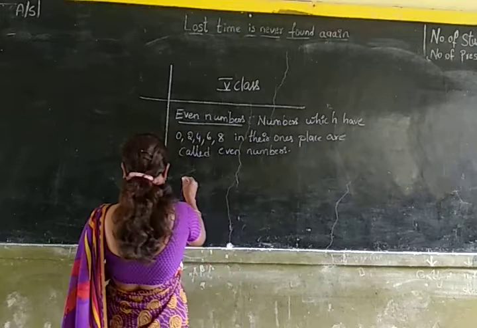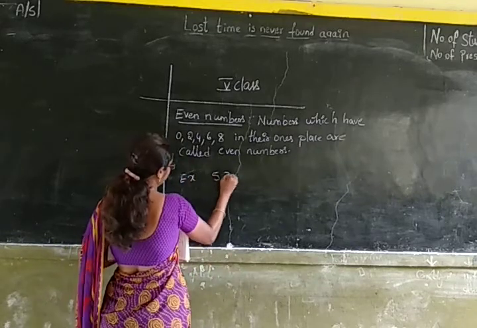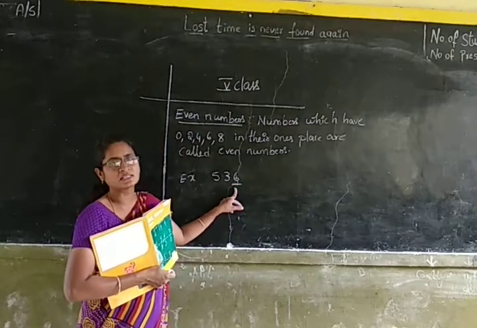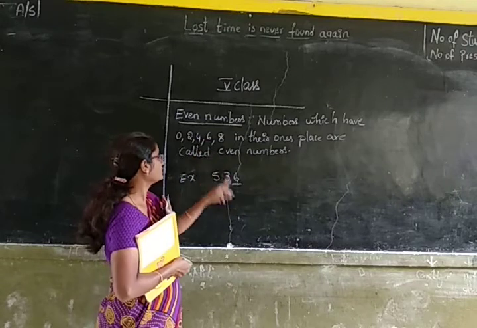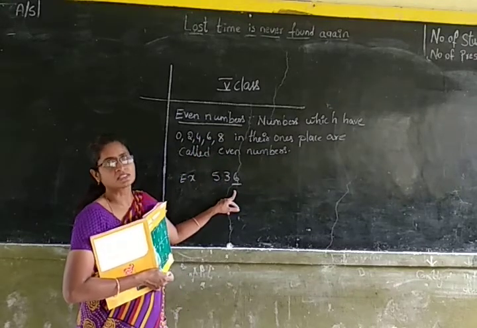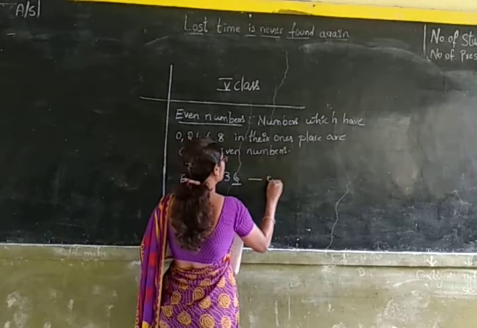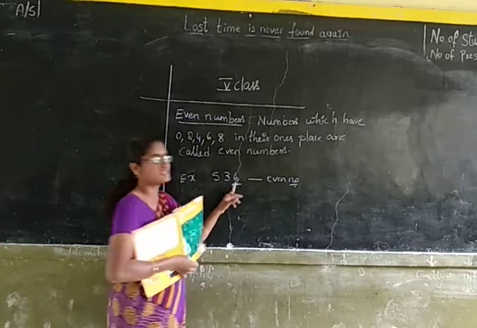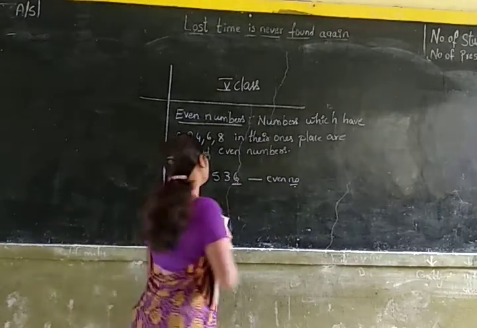For example, let us take 536. So in its ones place 536 is having an even number, that is 6. In this ones place it is having 6. So it is an even number. So 536 is an even number. Okay children, in its ones place 536 is having 6. So it is an even number.